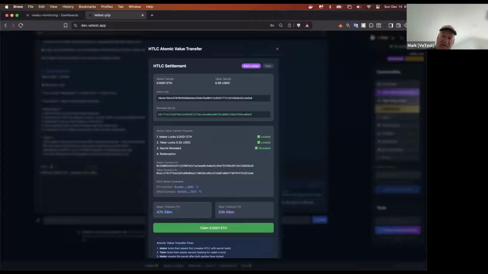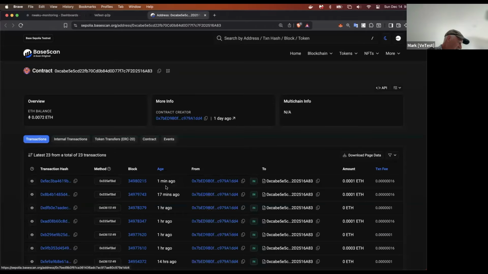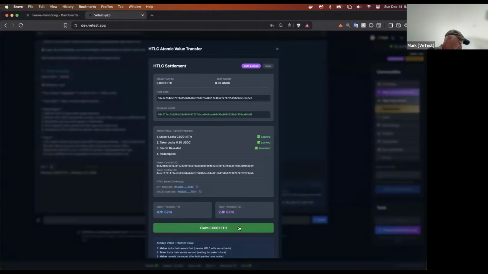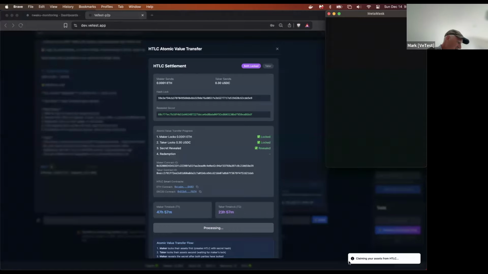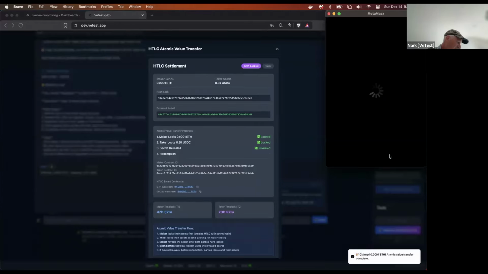Now, if we come back over and look at Ivan's screen, we see his corresponding screen. We see the secret was revealed, and we see that his screen now allows him to claim the ETH. Both parties can go look at the contracts here. These are live links out to the actual HTLC contract, and we see here 1 minute ago the transaction. So Ivan is going to go ahead and claim the ETH. We see claiming the assets from the HTLC, and he's going to go ahead and confirm.